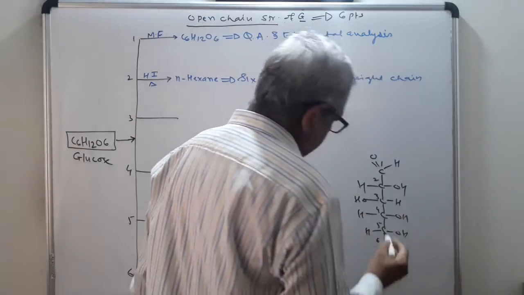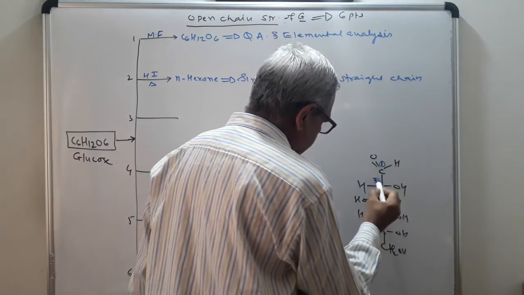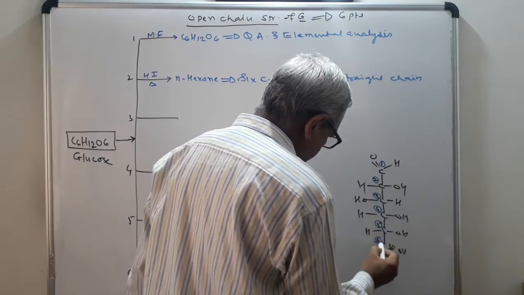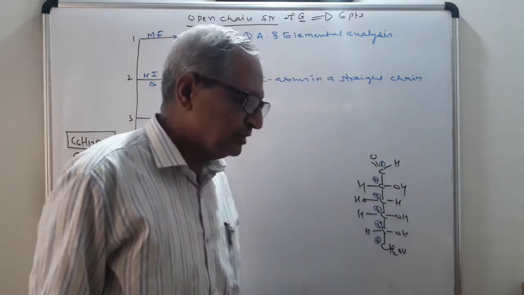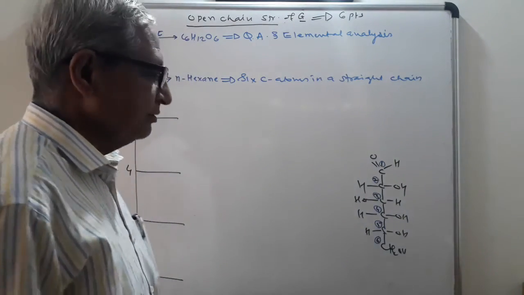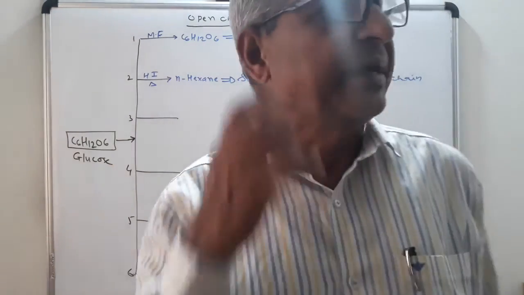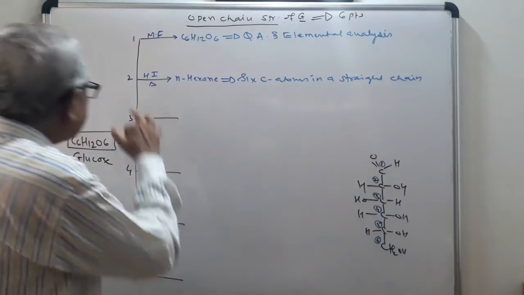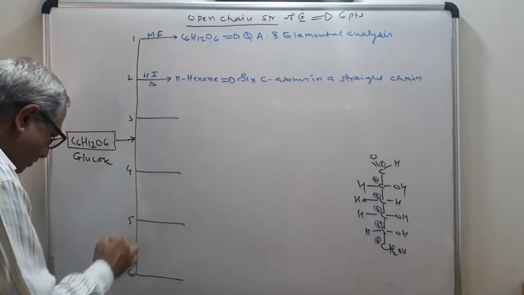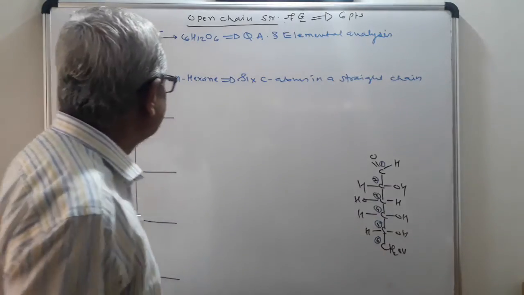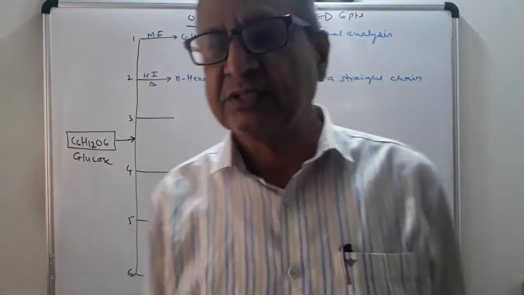So see the 6 carbon atoms, 1, 2, 3, 4, 5 and 6, are present in a straight chain. Here two types of questions will be set for points number 2, 3, 4, 5 and 6. I will not repeat that again and again. I will explain only the first type.